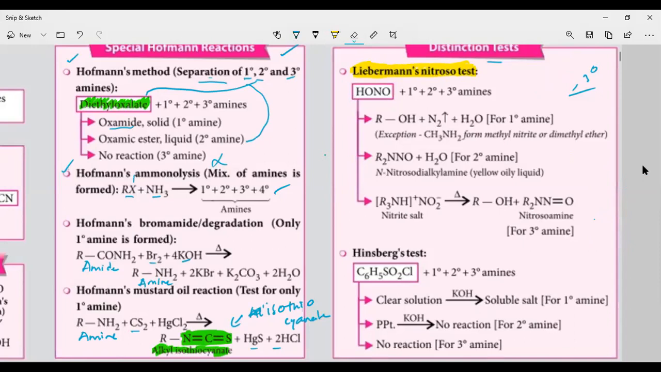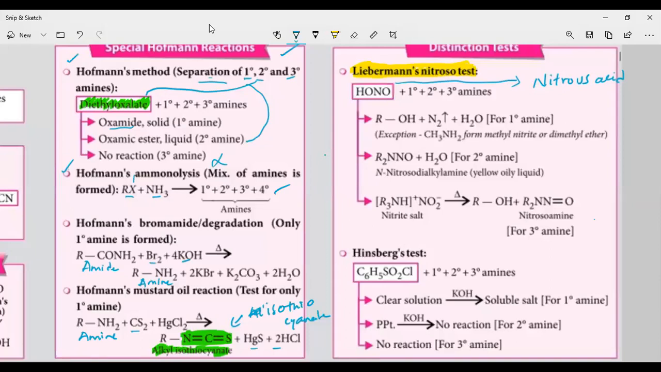Let us see how the primary amine will react with this, that is Liebermann's nitroso test. What is the compound we are going to get? If you see this reaction here, what is the name of this compound? This we are calling nitrous acid. The name of this compound is nitrous acid. So this is the Liebermann's reagent. In Lucas test, what is the Lucas reagent? Concentrated HCl in the presence of anhydrous zinc chloride. Like that, in Liebermann nitroso test also, there is a reagent called nitrous acid, HNO2.